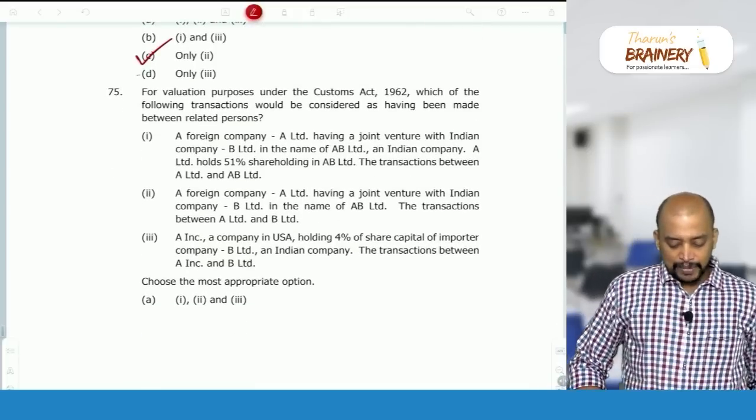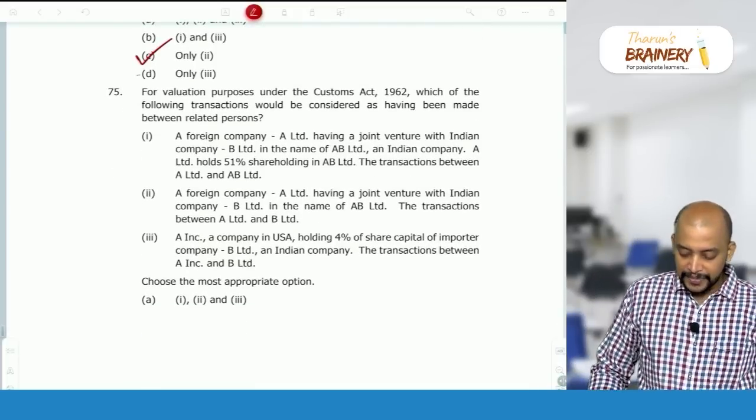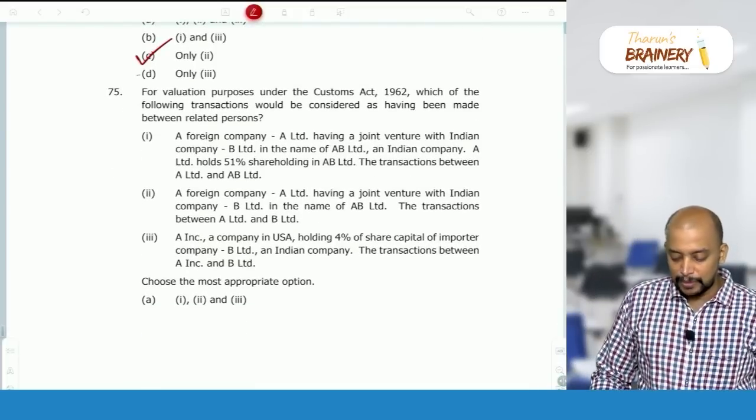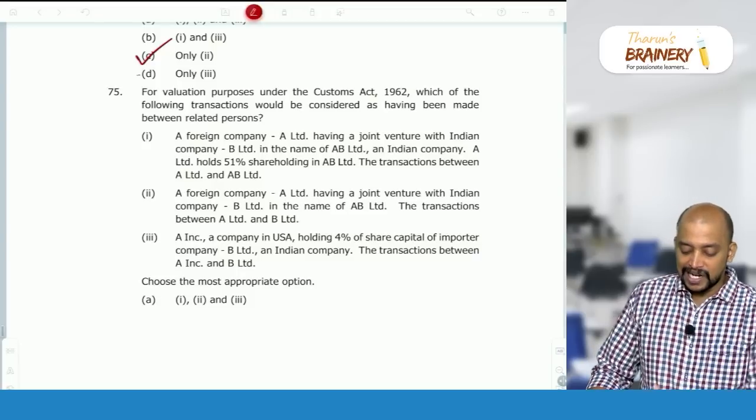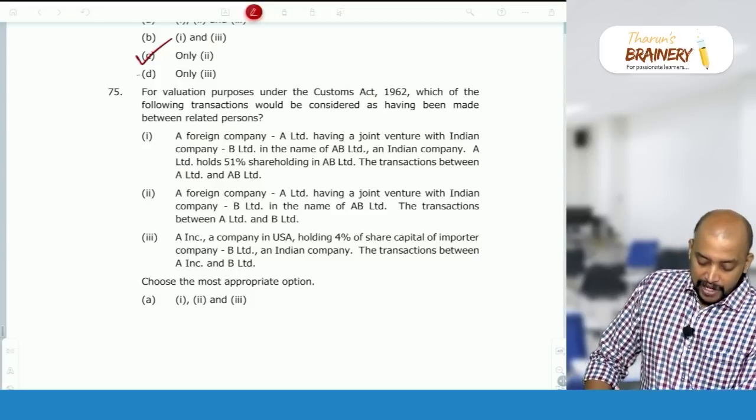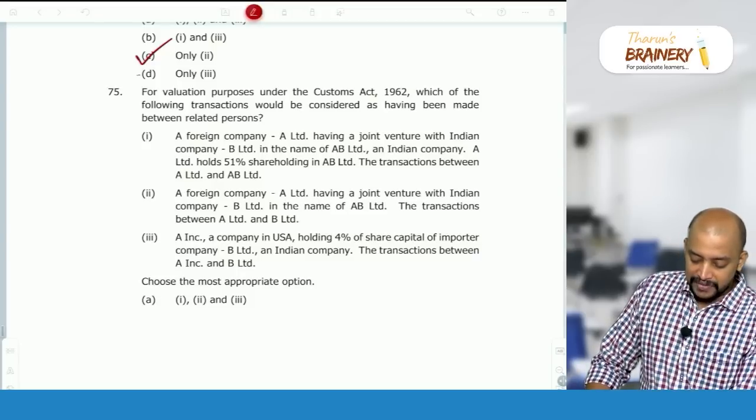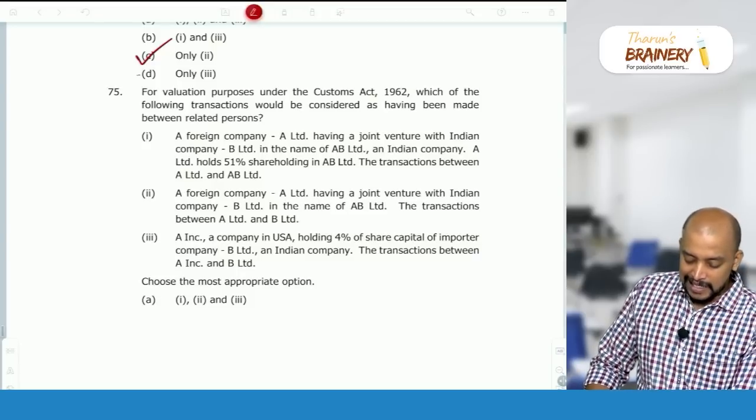For valuation purposes under the Customs Act, which of the following transactions would be considered as having been made between related persons? A foreign company A Limited having a joint venture with Indian company B Limited in the name of AB Limited, an Indian company. A Limited holds 51% shareholding in AB Limited.